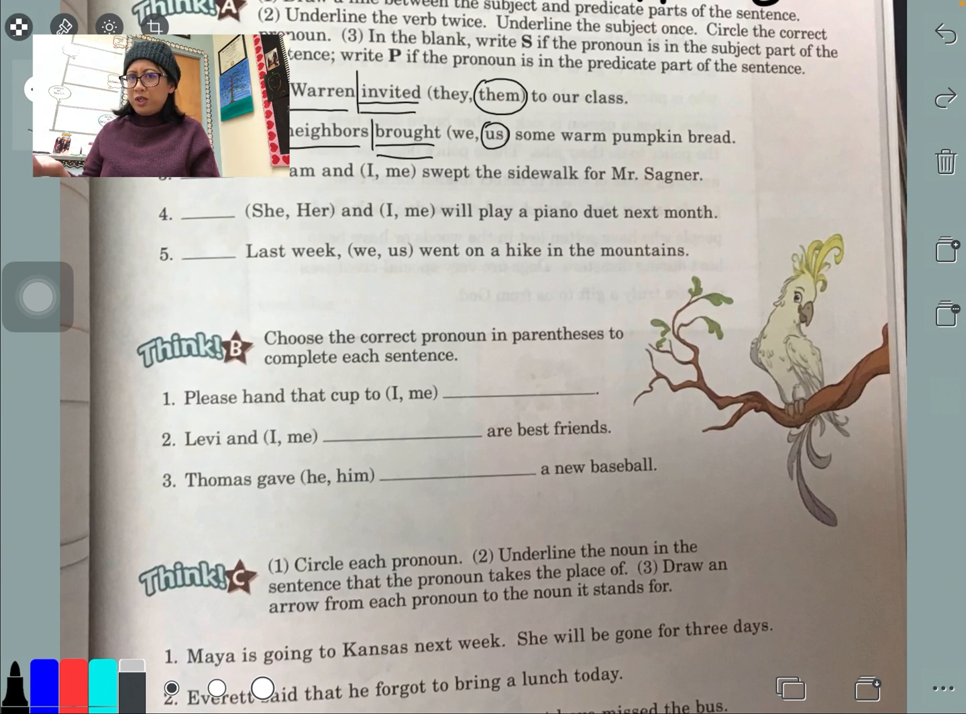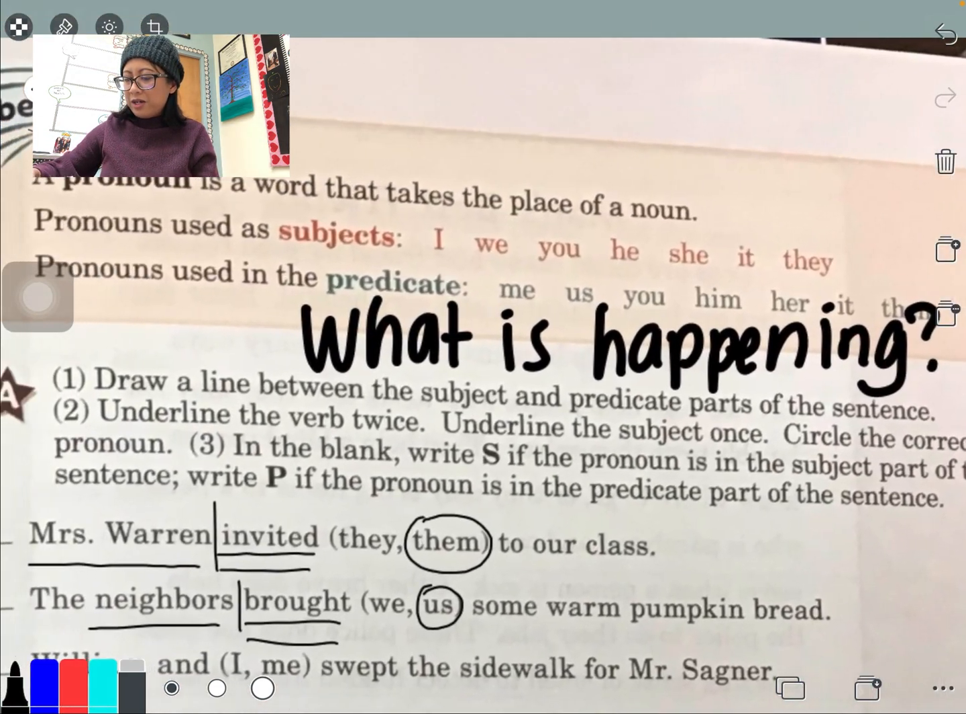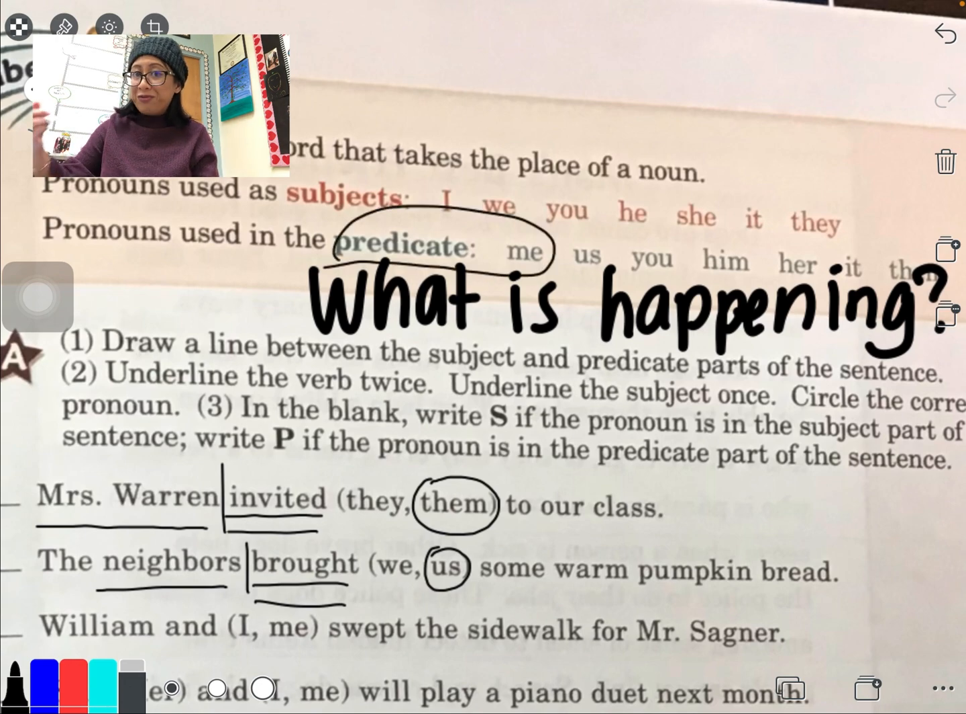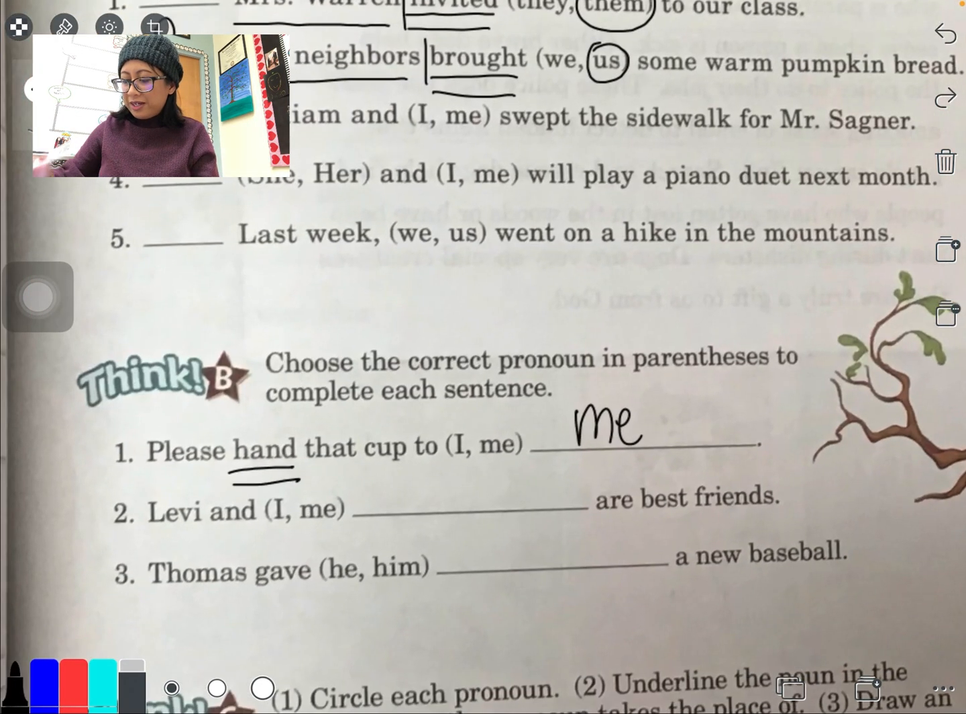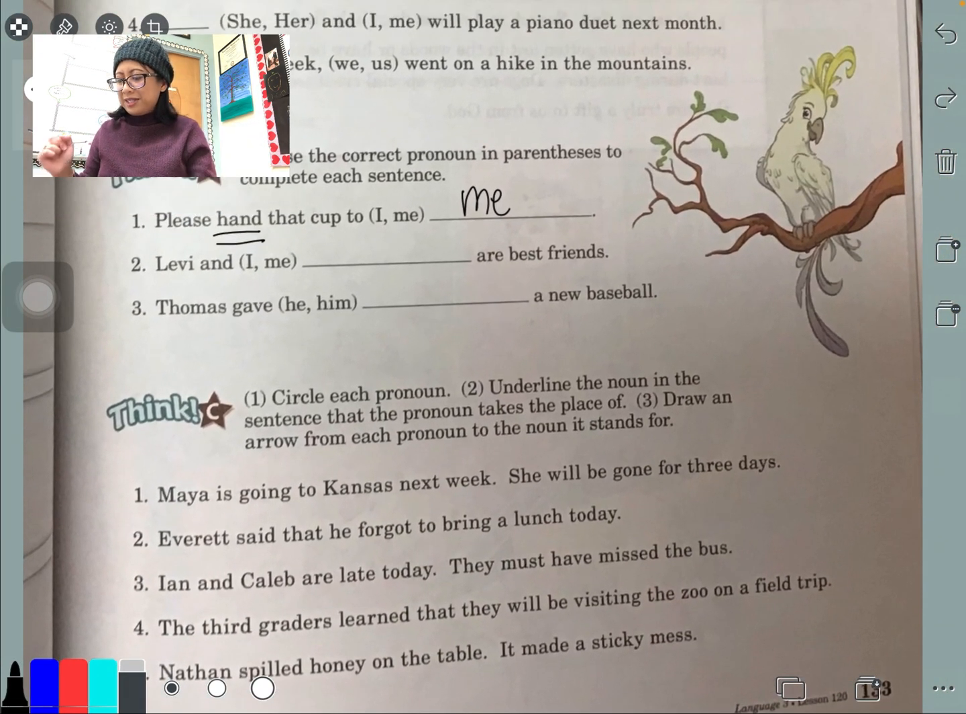So what do they want you to do here? They want you to hand, right? Here's a cup. Hand it to me, okay? Now, the correct pronoun to use is me because, oh, I guess they want you to write it in the blank, huh? Because me is a predicate pronoun. It comes after the verb. And notice here, it came right after the verb of hand. That's why you say, please hand that cup to me, not please hand that cup to I. It doesn't make sense.